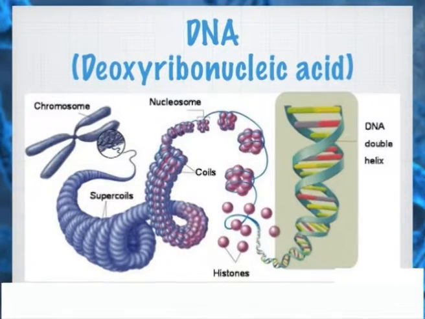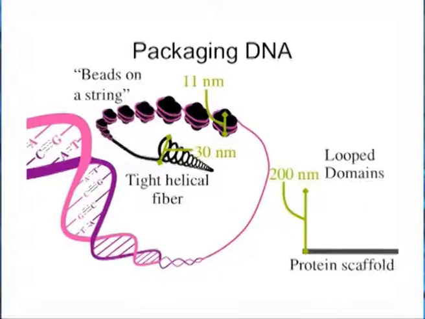In eukaryotic cells, the DNA is packaged in the form of nucleosomes along with histone proteins. Between the nucleosomes is 20 to 90 base pairs of linker DNA.